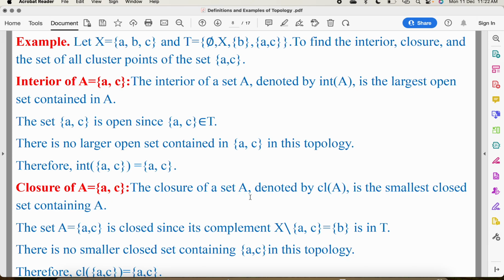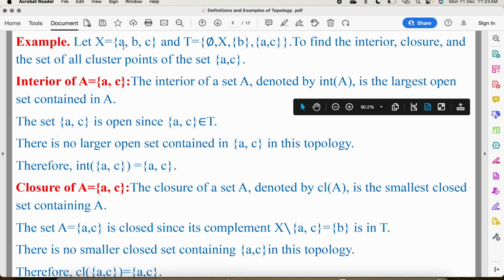Now, the closure of this set. The closure of set A is the smallest closed set containing A. We also denote the closure of A as CL(A), or we sometimes write A bar. The set A equal to {a, c} is closed since its complement is in T, because X minus {a, c} is nothing but {b}. Because X is {a, b, c}, X minus {a, c} is {b}, but {b} belongs to T. So it means {b} is open.